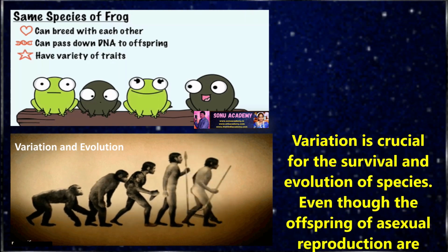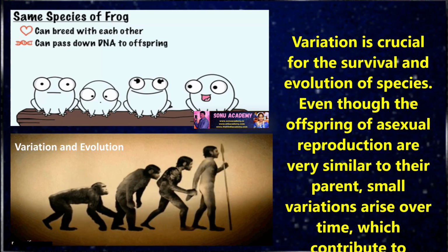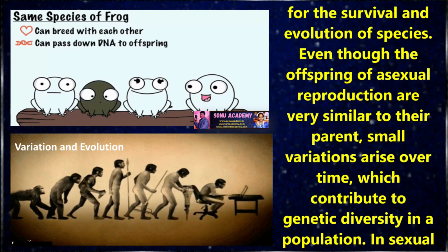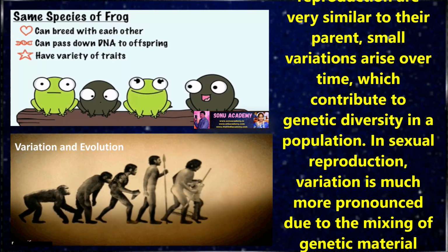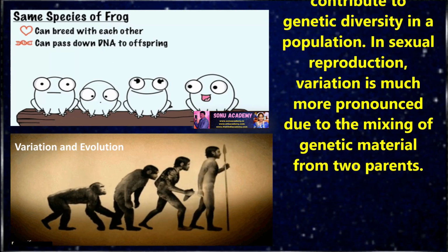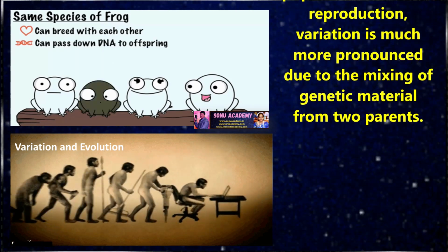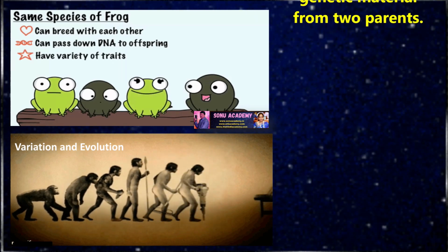Variation is crucial for the survival and evolution of a species. Even though the offspring of sexual reproduction are very similar to their parents, small variations arise over time, which contribute to genetic diversity in a population. In sexual reproduction, variation is much more pronounced due to the mixing of genetic material from two parent cells.